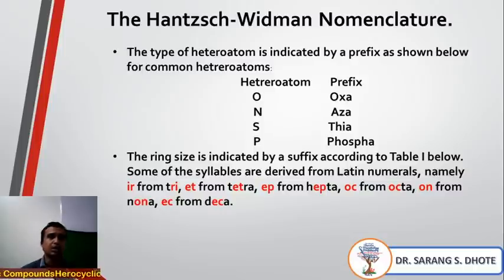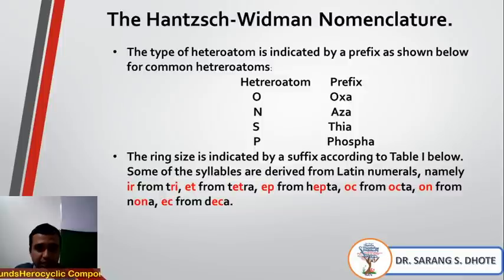Now, the ring size is indicated by the suffix according to the table. But before that, we will see one by one. That suffix is derived from various words. For example, if there is a 3-membered ring system, then it is 'ir', which comes from tri. For a 4-membered ring, it is 'et', which comes from tetra.